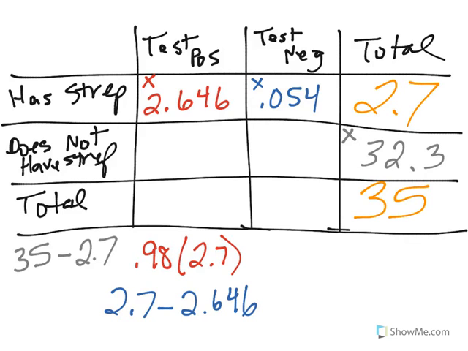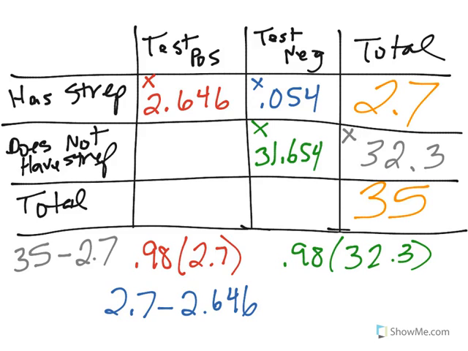Okay, now, if you go to the doctor and you do not have strep throat, you would expect them to say, you do not have strep throat, right? You would expect to test negative. So the 98%, if you don't have it, you would expect to test negative. So my 32.3 million people who do not have strep throat, 98% of them are going to test negative, which is 31.654. And that means if I had 32.3 million and I subtract the 31.654 million who tested negative, the rest of them, which is 0.646, would test positive. Put 0 in front of that.